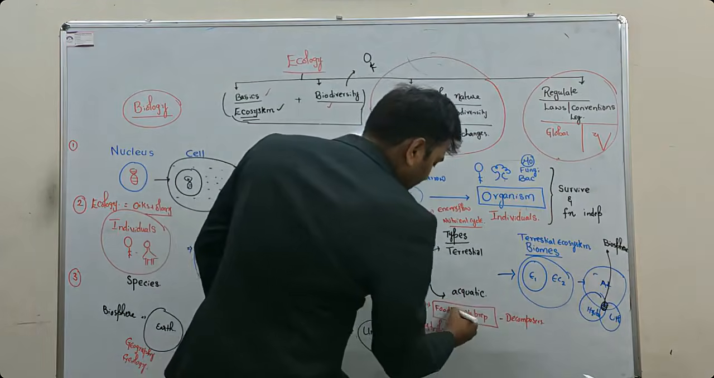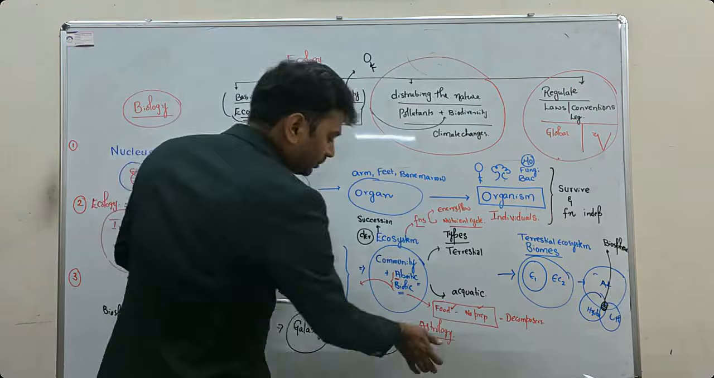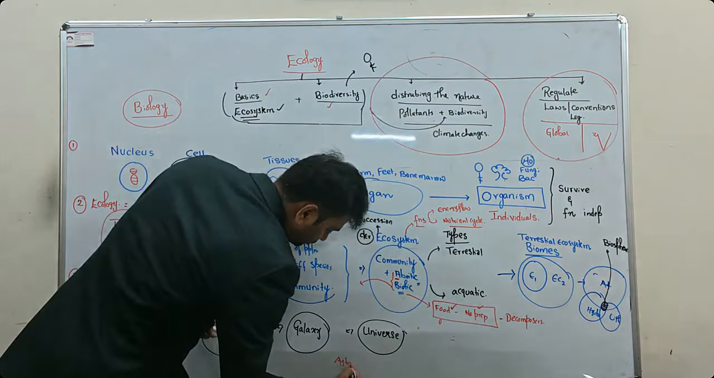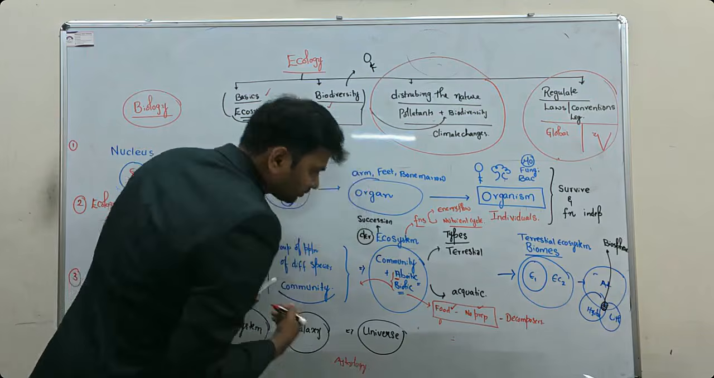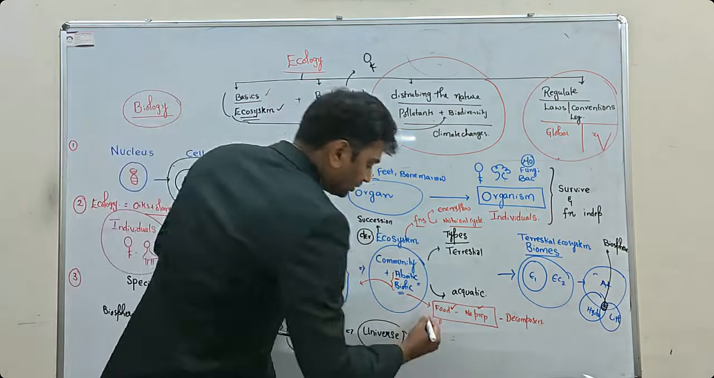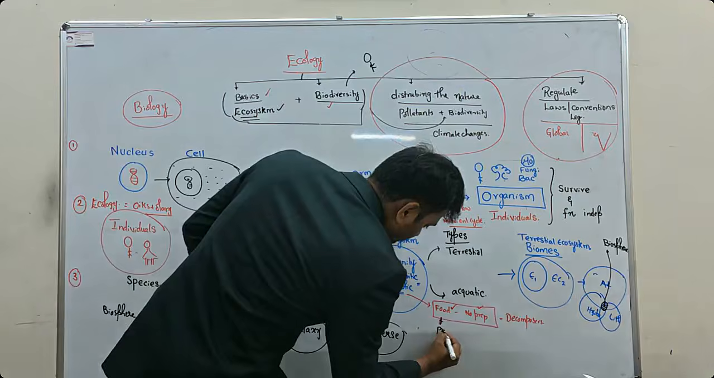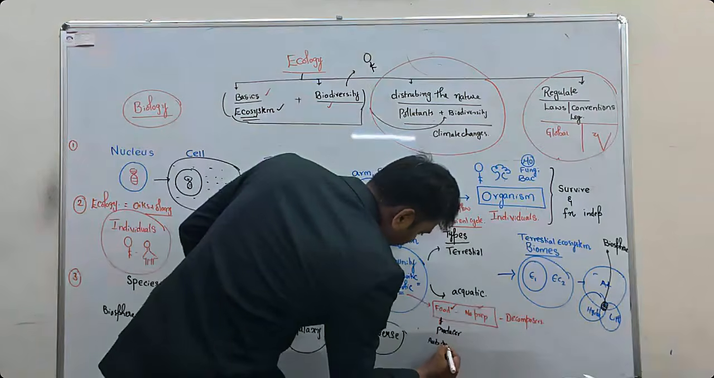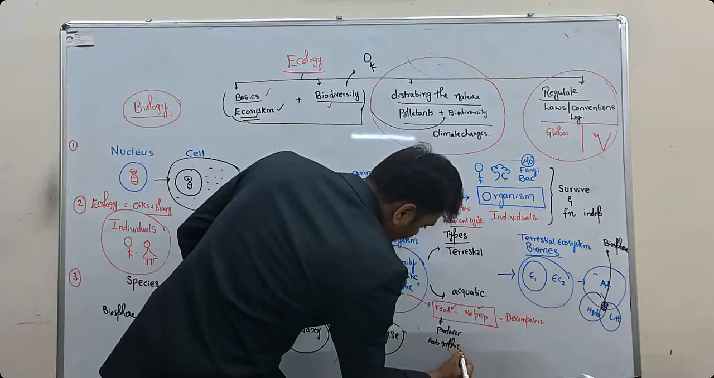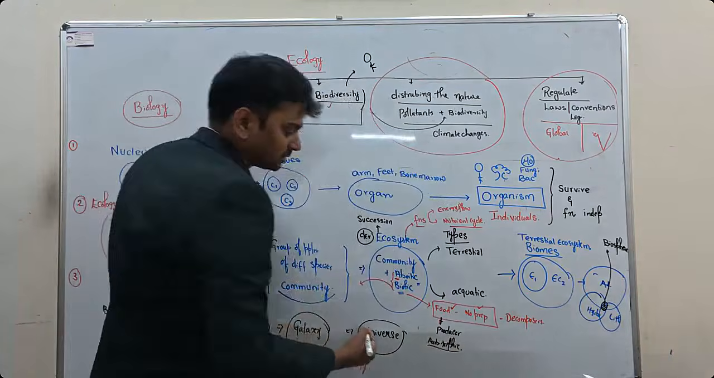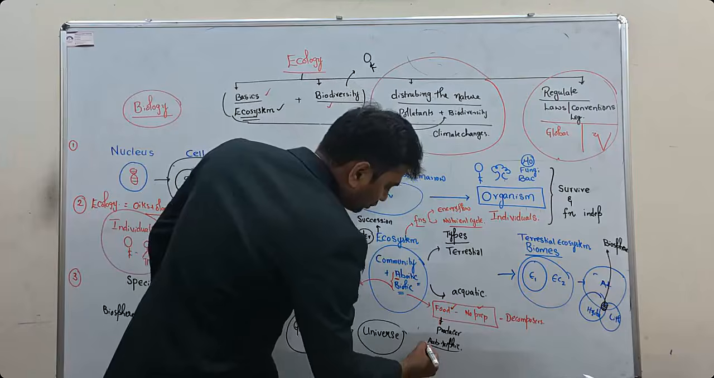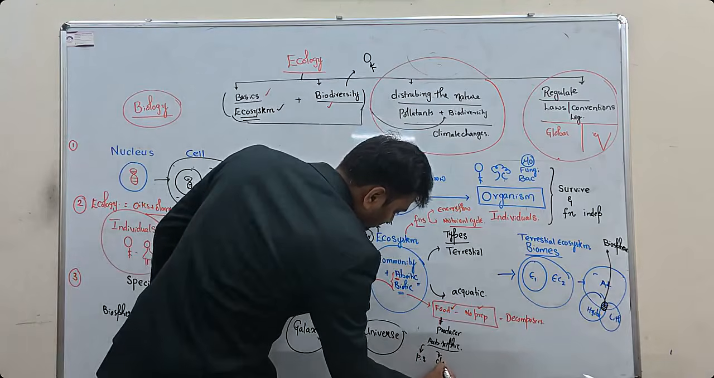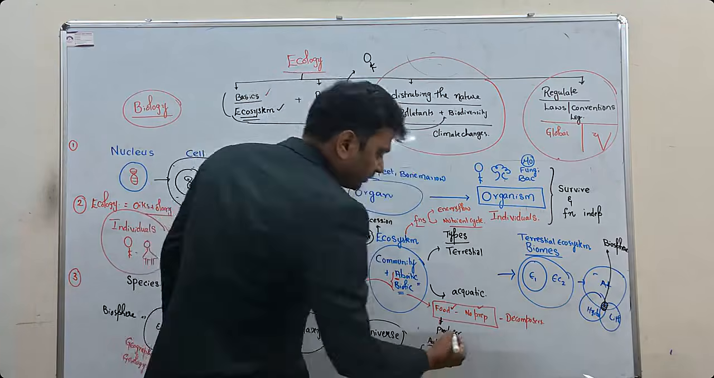So food preparing their own, no food preparation. If you are preparing your own food, you call it as producer or autotroph. What is troph? Nutrition. Autotrophic organisms. And then here you have two types, I said: photosynthesis, chemosynthesis. No preparation of their food.